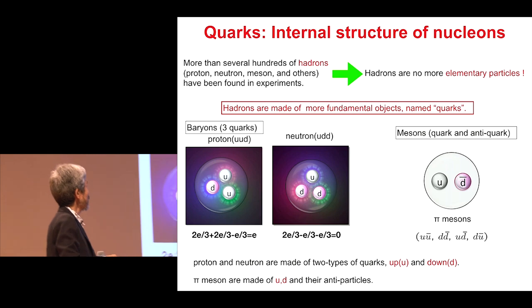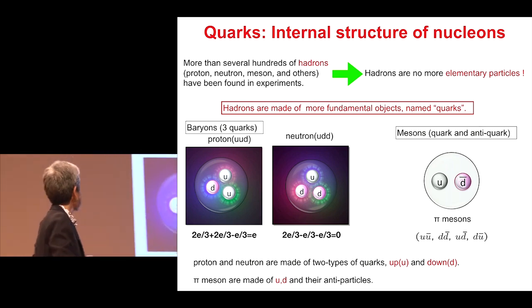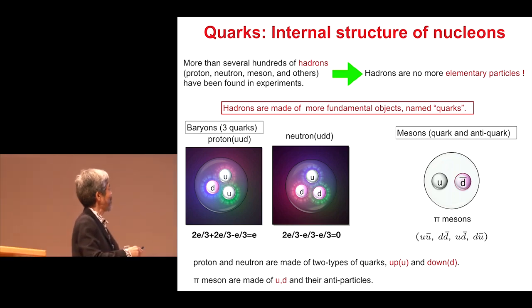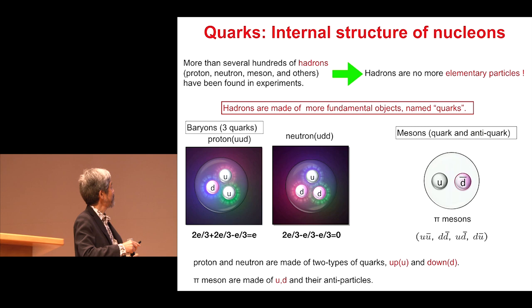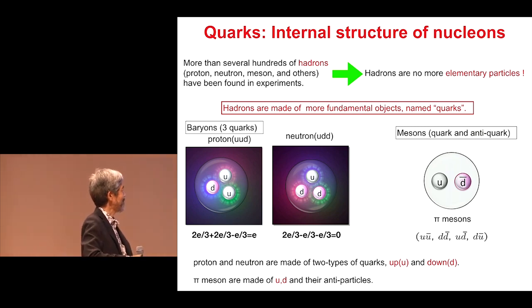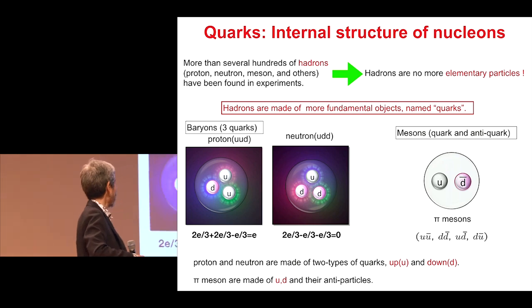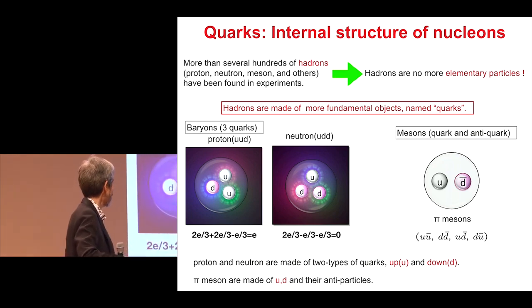And the hadrons are made of more fundamental objects named quarks. The proton or neutron is called a baryon. It consists of three quarks. The proton case is up quark, up quark, down quark, and the neutron is up, down, down. And the meson is made of a quark and an antiquark, for example an up quark and an anti-down quark, etc.